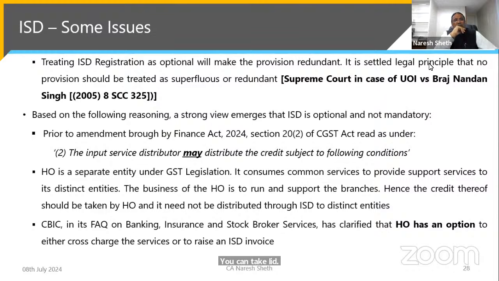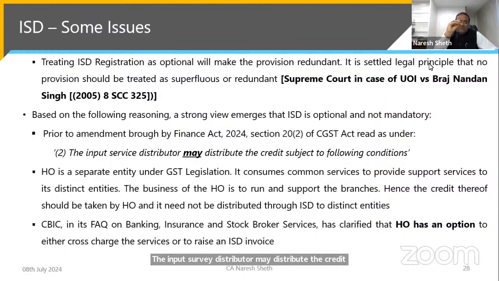Prior to the amendment brought by the Finance Act 2024, Section 20(2) of the CGST Act reads as under. Please, this is very important. Section 20(2) says the input service distributor may distribute the credit subject to the following conditions. So "may" gives the inference that it is optional. Another very strong argument: